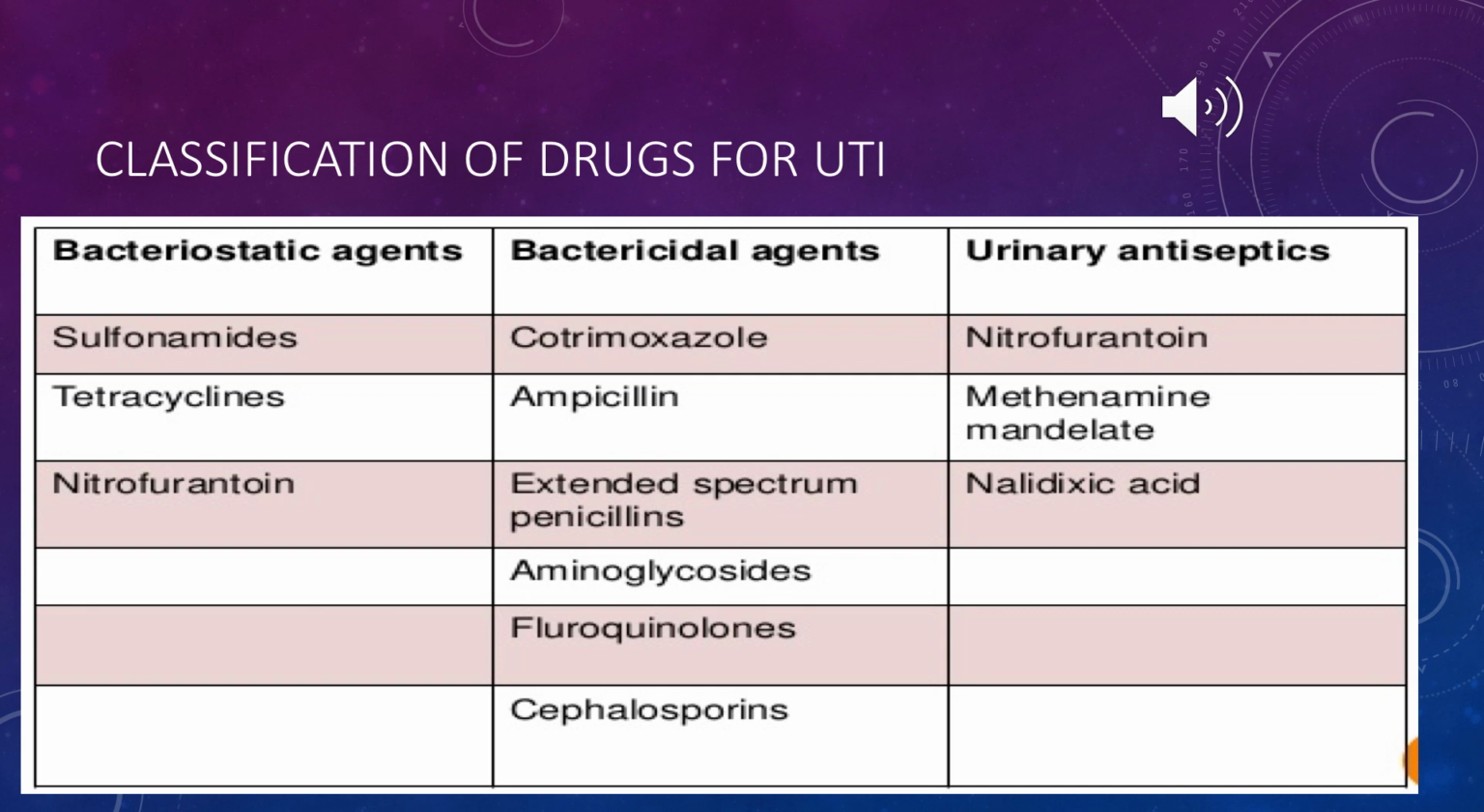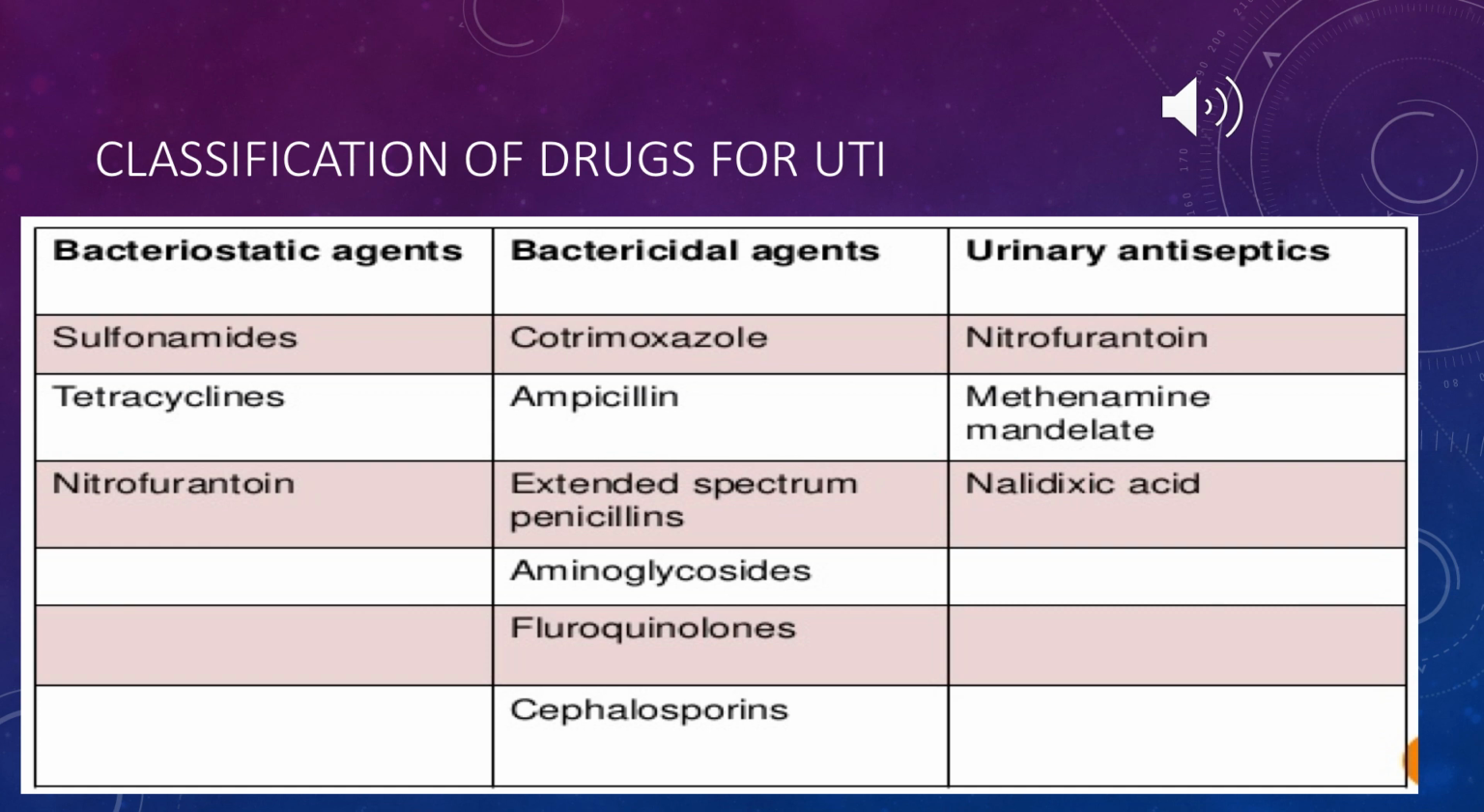So once a person is detected with UTI, what is the treatment you are going to give that particular patient? As we have told, UTIs are because of the presence of bacteria. So if we kill the bacteria, that particular UTI also can be treated. The drugs we are going to use are bacteriostatic agents, bactericidal agents, and urinary antiseptics. I think you already know the difference between static and cidal, right? Bacteriostatic agents are the ones which will stop the activity of the bacteria. Bactericidal agents will kill the bacteria.